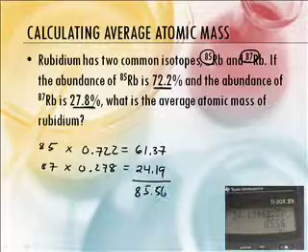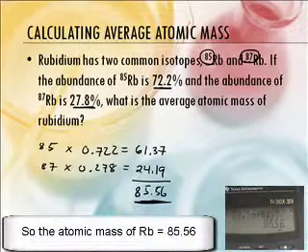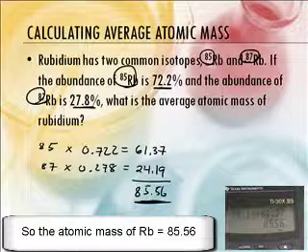85.56. Okay. Now, does that make sense? Let's look at the masses. The masses are 85 and 87, and we have more of the 85 one. So it should be closer to the 85 sign, and it is. It's higher, yeah. So that makes logical sense.